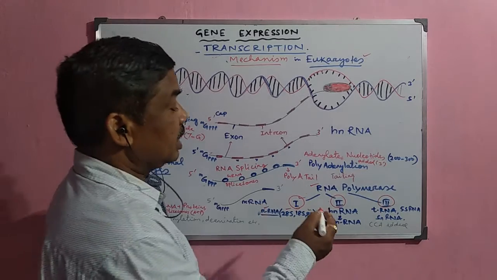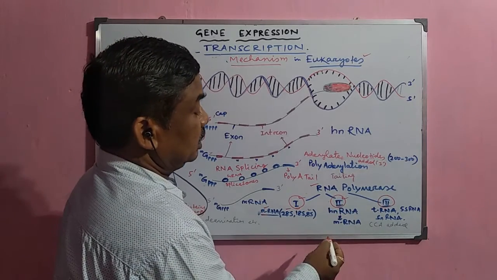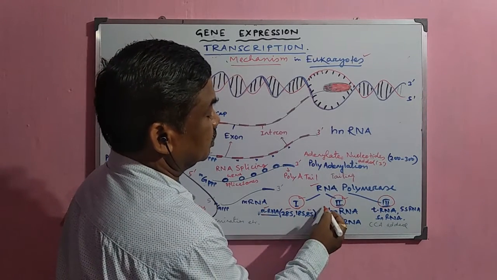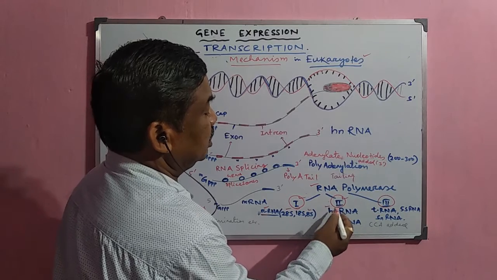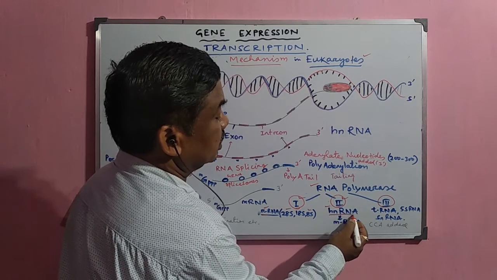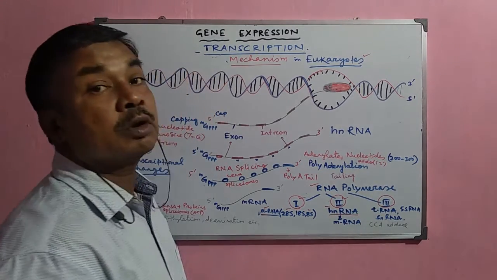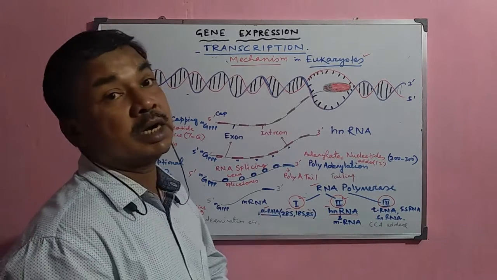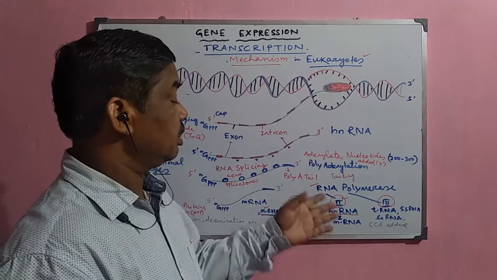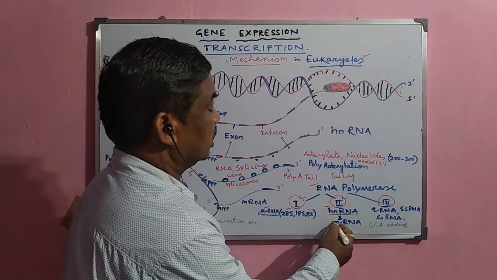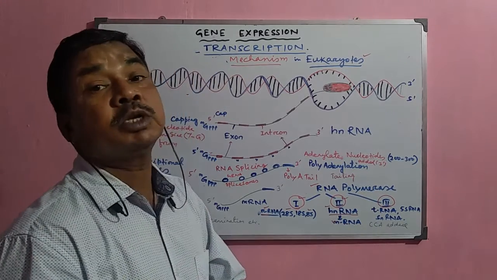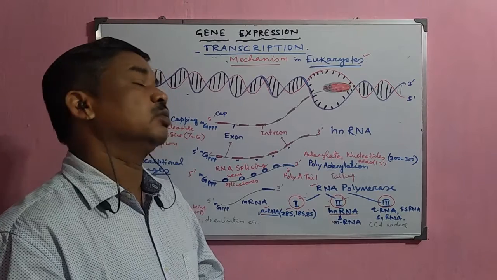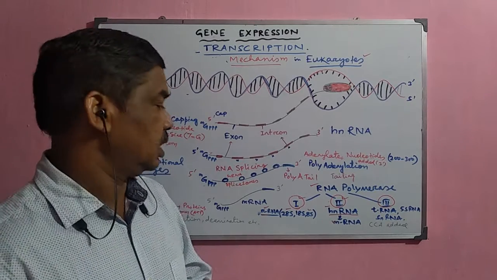But this RNA polymerase 2, it helps in the synthesis of the precursor of this mRNA, that is the heterogeneous RNA, or it is shortly called hnRNA. And this hnRNA later on is processed into the functional mRNA, which is responsible for the synthesis of the protein molecules inside the cell.